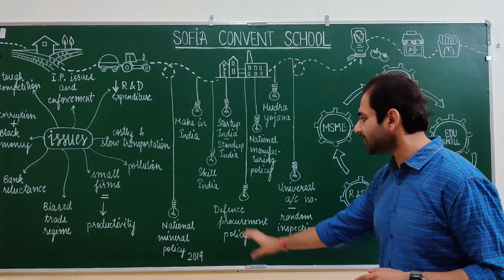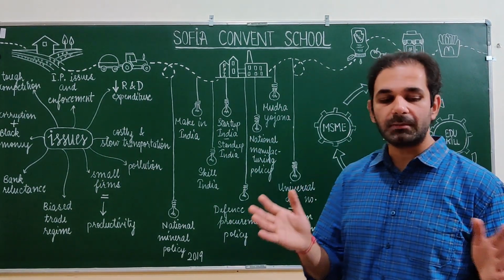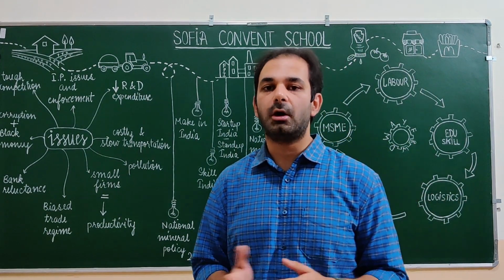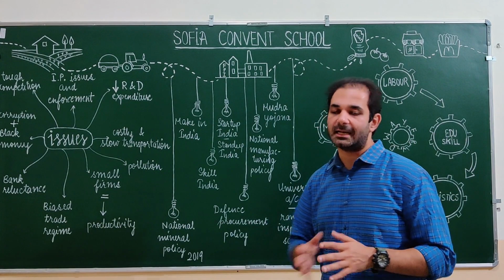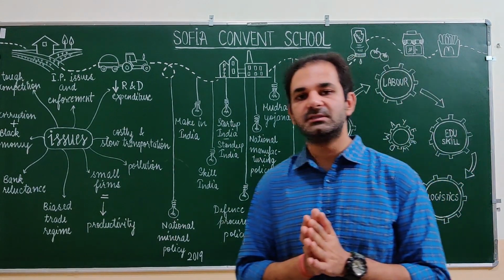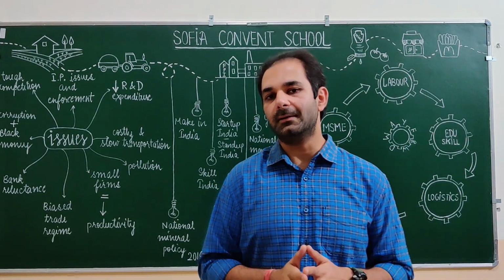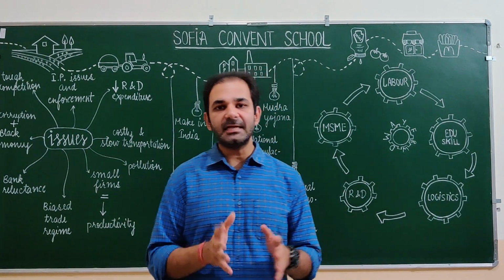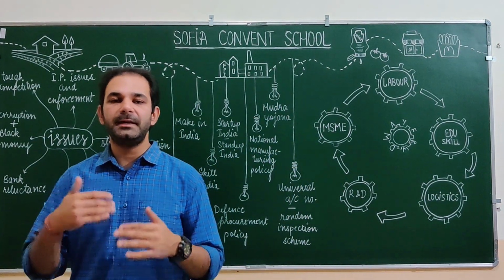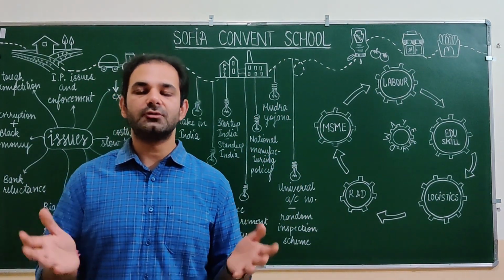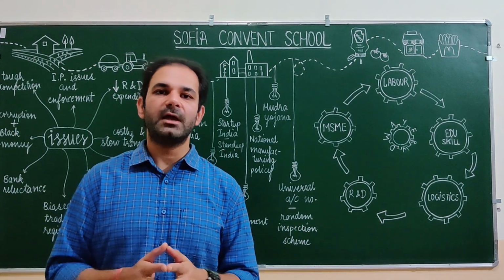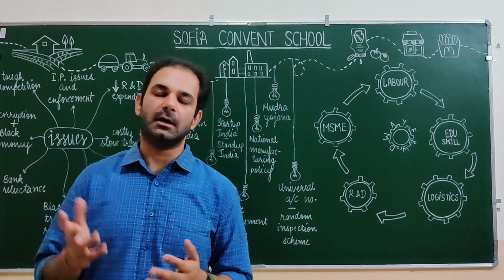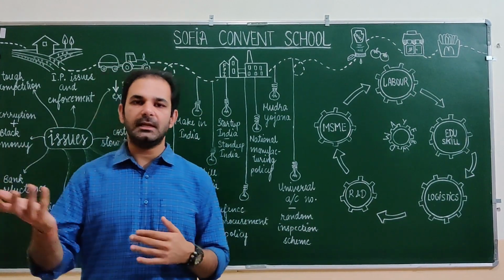The first one is the National Mineral Policy. As we talked about mineral-based industries, we have the National Mineral Policy 2019. In the National Mineral Policy, the main focus is on Make in India. That means the states will be getting a much bigger allocation of the natural resources coming out of a particular area, like, suppose, aluminium coming from Odisha, from Raniganj or from any other area.